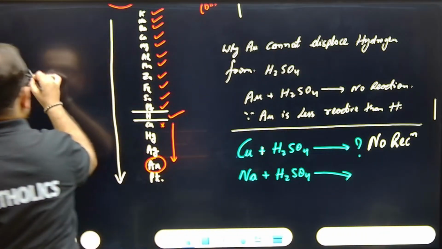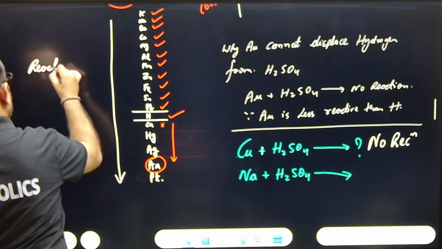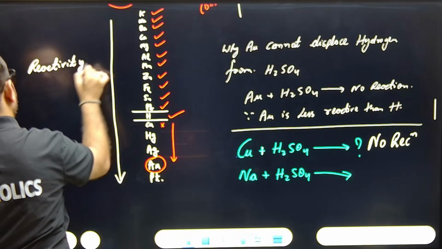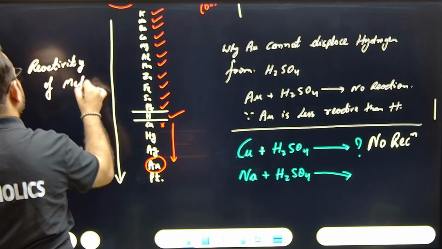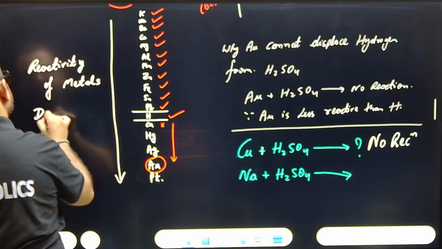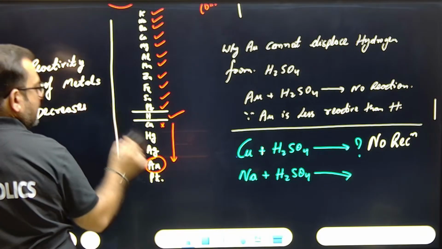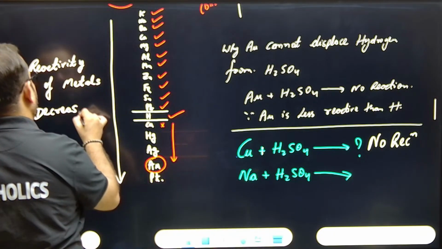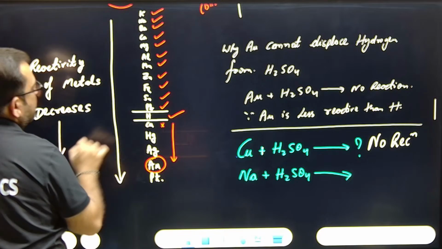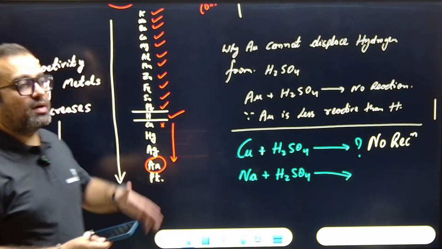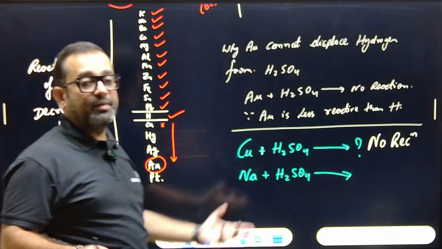The reactivity of metals decreases as we go downwards in this reactivity series. K Na Ba Ca Mg Al Mn Zn Fe Sn Pb, hydrogen, copper, mercury, silver, gold.